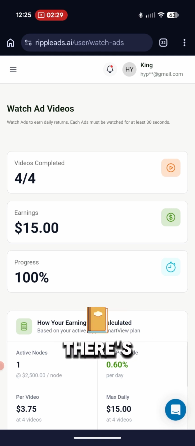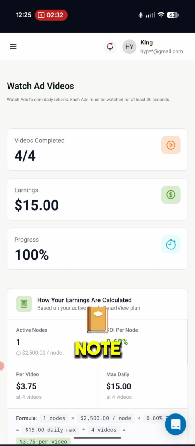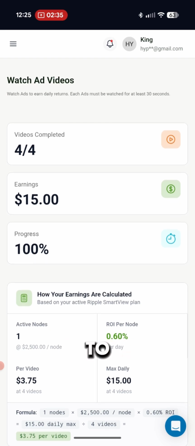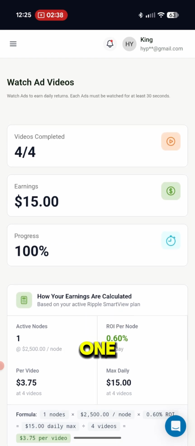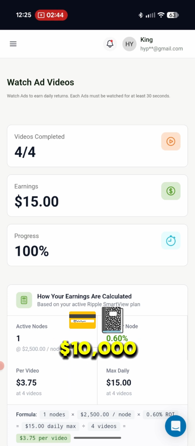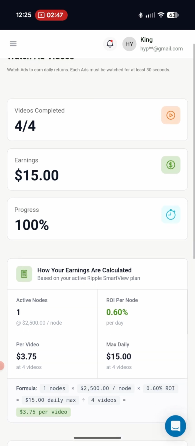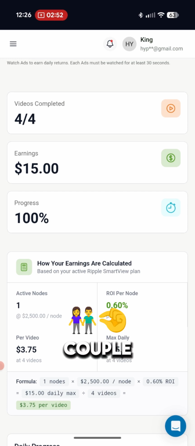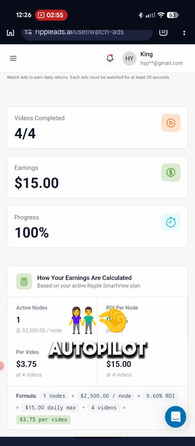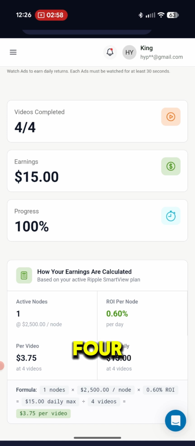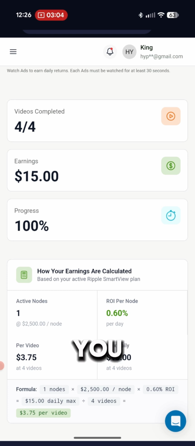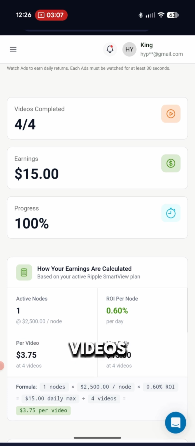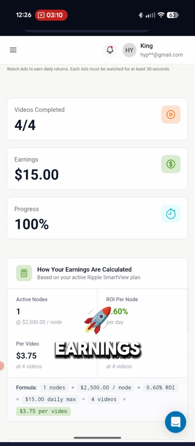But so the $100 version, you can see here that once you watch your 4 videos, you get your earnings for the day. There's also a $2,500 node, a lot more expensive, but it's a little easier to work with. And again, same deal. You can buy 1 node for $2,500. You can buy 2 nodes for $5,000, 4 nodes for $10,000, and so on and so forth. By buying these higher priced $2,500 nodes, you're able to do a couple more things a little bit more easily. It's kind of put more on autopilot. Instead of you actually watching the 4 videos of 30 seconds each, it's like 2 minutes of your day. You just simply log on, you click a button, and it automatically will just watch the videos in the background for you, and you'll get the earnings immediately.